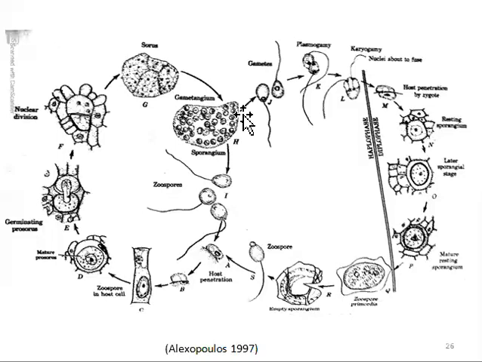After plasmogamy and karyogamy, they enter into the diploid phase. Here you can see, this can be represented with the plus, and this can be represented with the minus, and they represent the isogamous planogametangial copulation. Then their cytoplasmic contents will combine, and this is plasmogamy. Then karyogamy takes place.